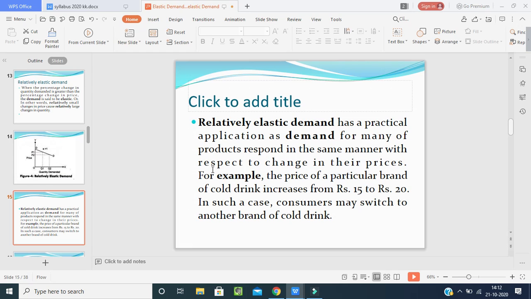I'll give you a small example. The price of a particular brand of cool drinks increases from rupees 15 to rupees 20. In such a case, the consumer may switch to another brand of cold drink.